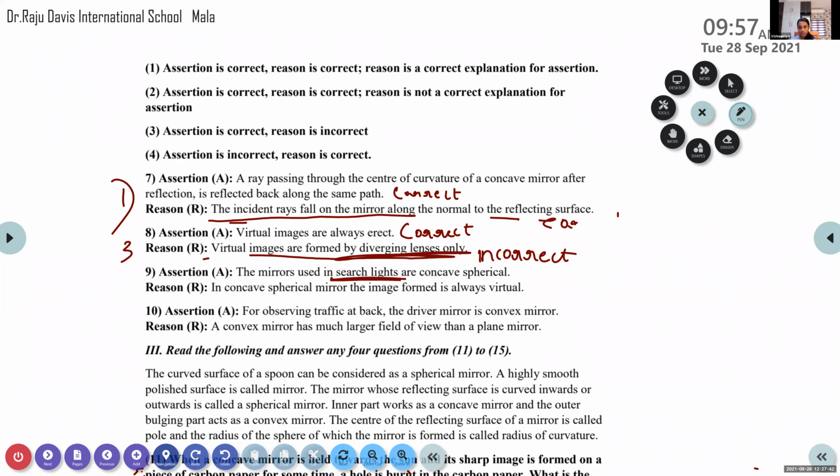Searchlight is the best clue for whether it is concave or convex. If it is a searchlight, torchlight, headlight or solar furnace, anything like that, the mirror used is concave. So it is correct. What about the reason? Now we go with the reason: in concave spherical mirrors, the image formed is always virtual.